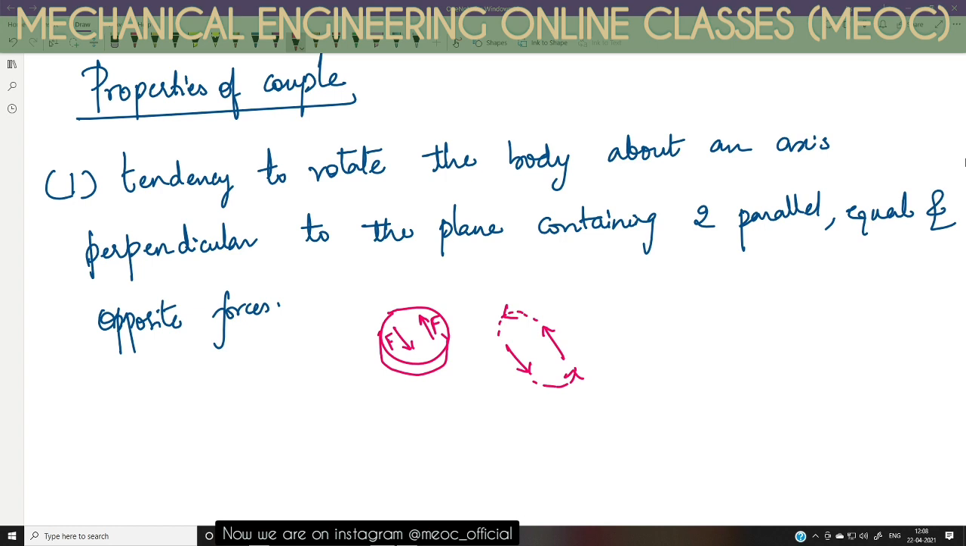So this object will tend to rotate in anti-clockwise direction about an axis that is perpendicular to the plane containing the two forces. So if there is a body like this, and the couple is here on the upper surface of the cuboid, then the rotation will happen in clockwise direction. The rotation is happening about an axis that is perpendicular to the plane containing the couple. So that is the first property.